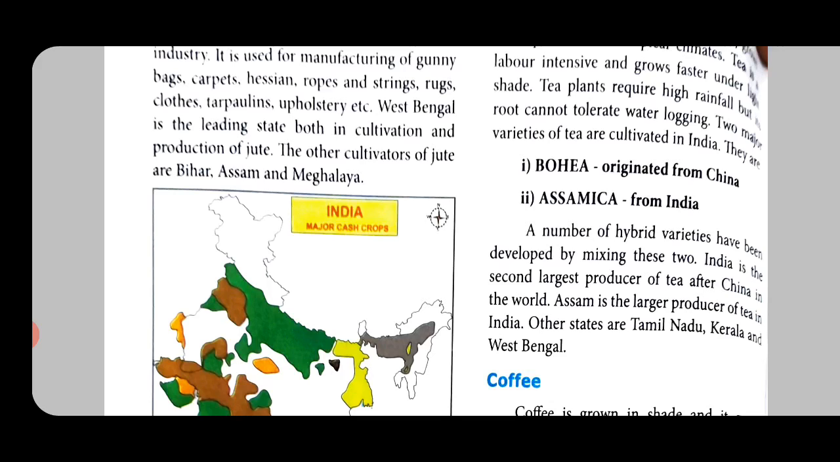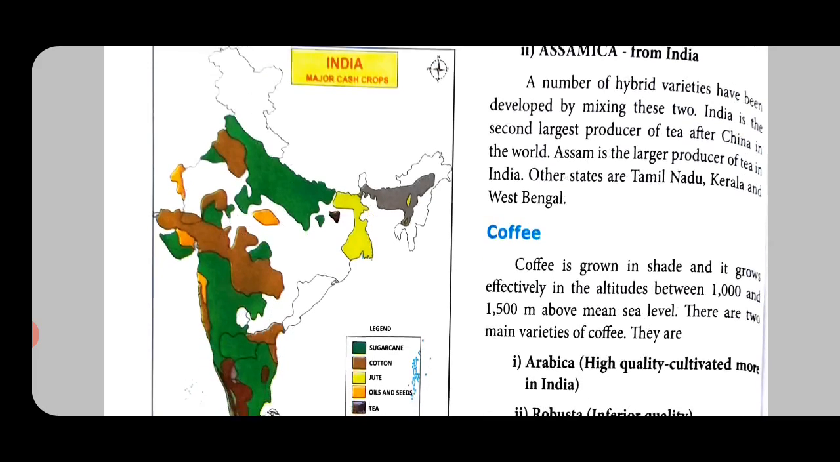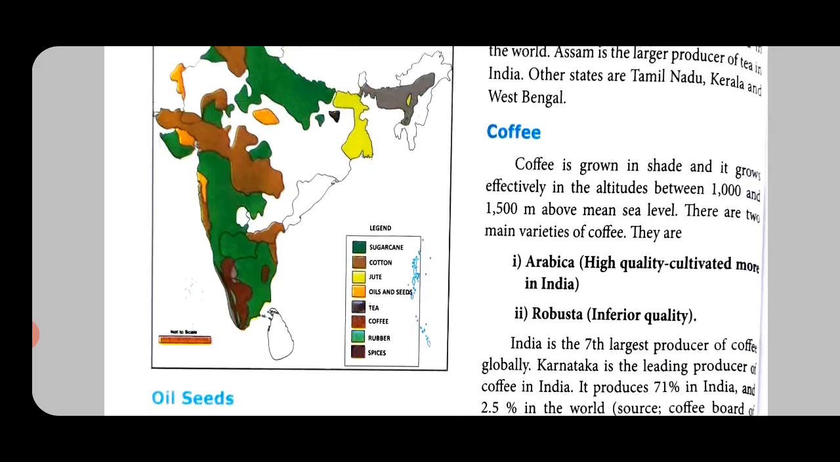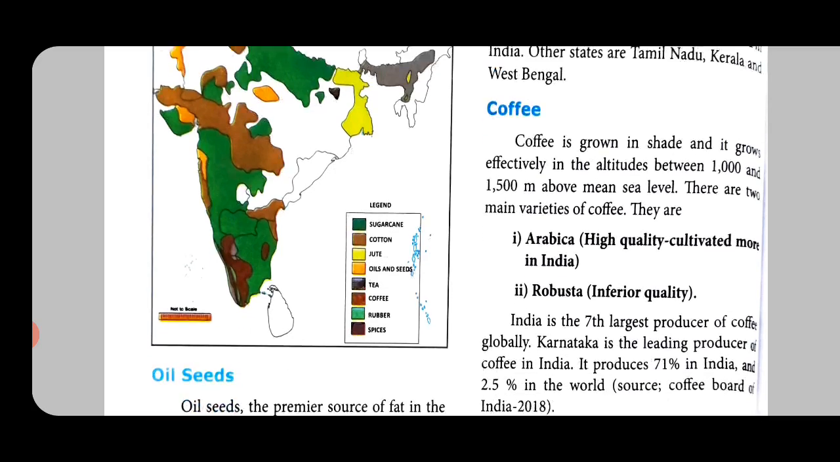West Bengal is the leading state both in cultivation and production of jute. The other cultivators of jute are Bihar, Assam and Meghalaya. So, you can see the diagram there. Jute is in light green, where you can see on the right part of the Indian map.